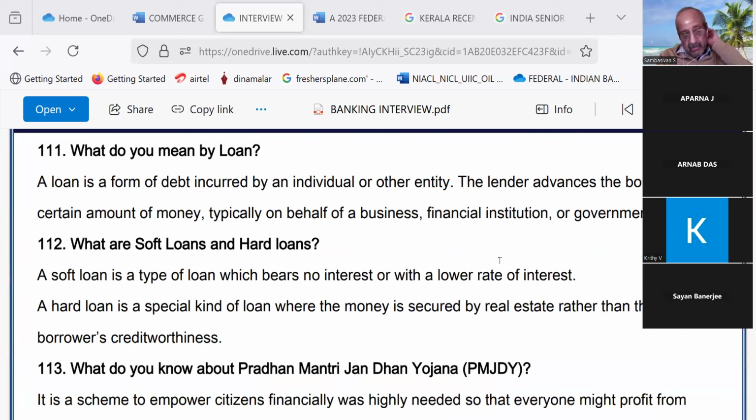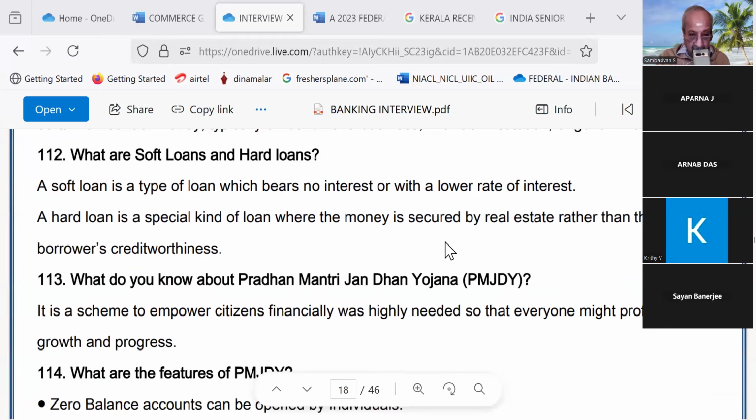A loan is a form of debt incurred by an individual or other entity. The lender advances the borrower a certain amount of money, typically on behalf of a business, financial institution, or government. Continue. What are soft loans and hard loans? A soft loan is a type of loan which bears no interest or a lower rate of interest. A hard loan is a special kind of loan where the money is secured by real estate rather than the borrower's creditworthiness. Continue. What do you know about Pradhan Mantri Jan Dhan Yojana?